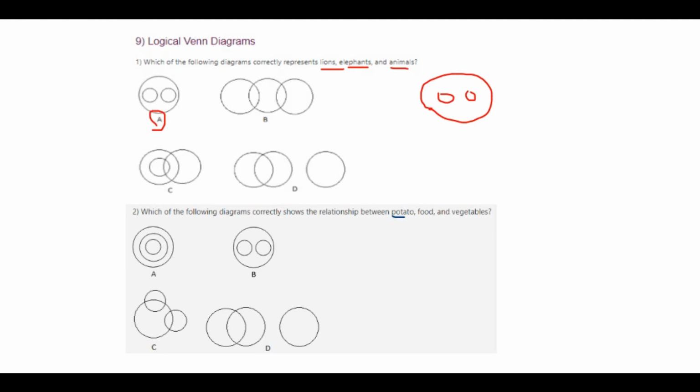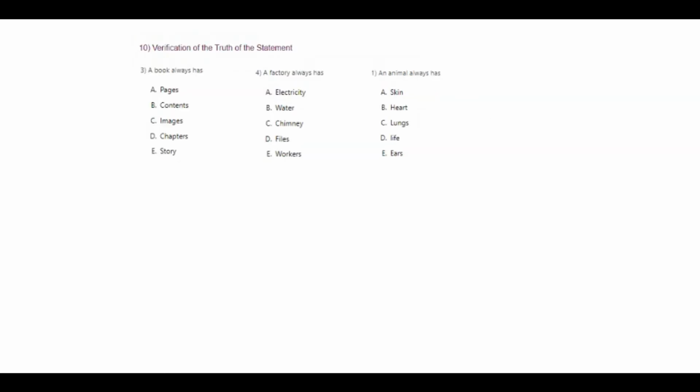So next question also, let's look at which of the following diagrams correctly show the relationship between the potato, food and vegetable. So if we take a potato is nothing but a food. Okay. And your food is nothing but your vegetables. So therefore your answer A would be the correct answer. Okay. Let's move to the next question.